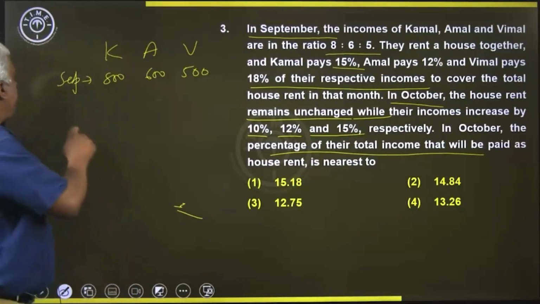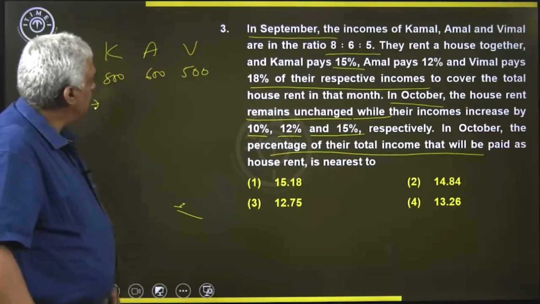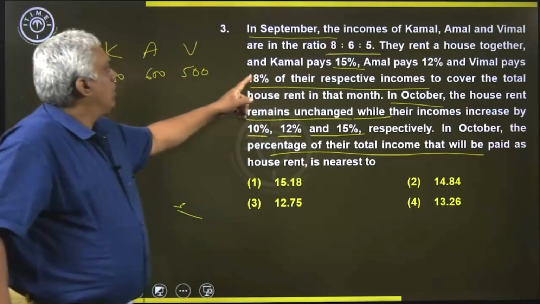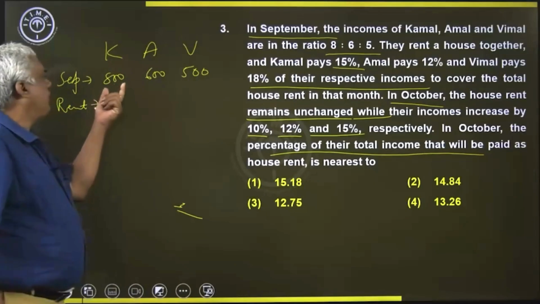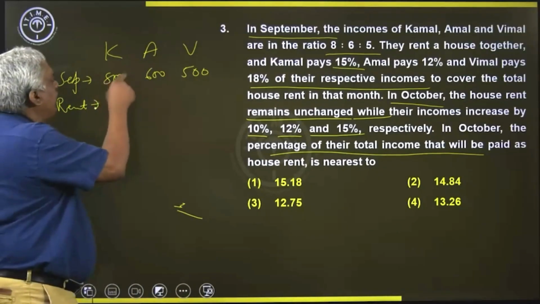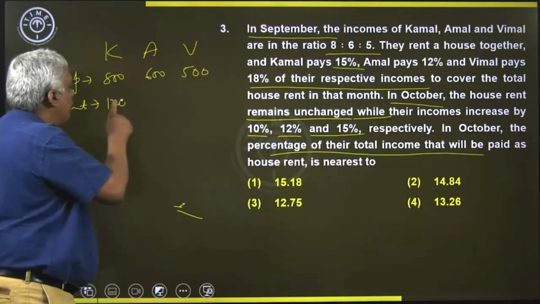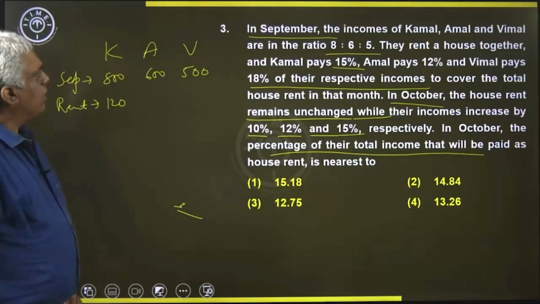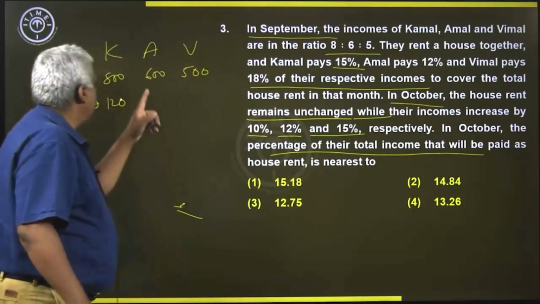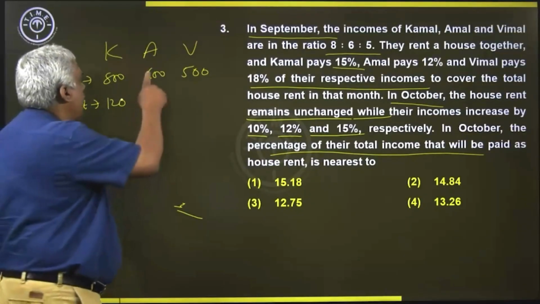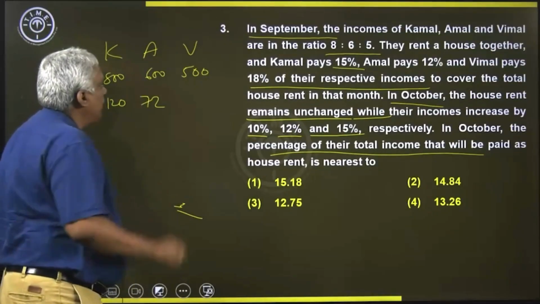And how much rent are they paying? We can calculate the rent. Kamal pays 15%, so 15% of 800. 1% of 800 will be 8, so 15% will be 15 into 8, which is 120. So Kamal is paying 120. How much is Amal paying? 12% of 600. 1% is 6, so 12 into 6 is 72. So Amal is paying 72 rent.